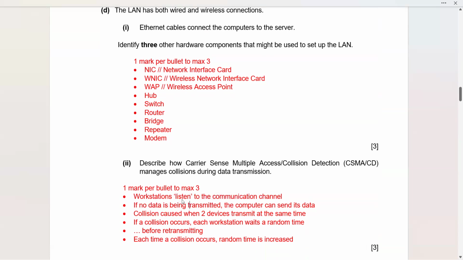If no data is being transmitted, the computer can send the data. Like if your computer senses the cable and finds that no one is transmitting data, then definitely it can start sending the data. Collision is caused when two devices transmit at the same time.